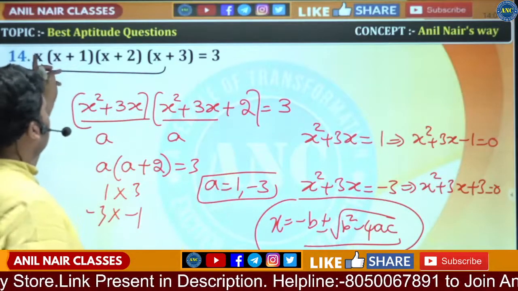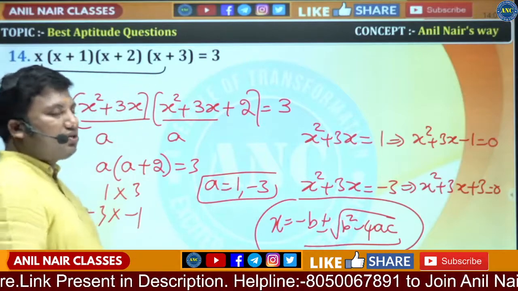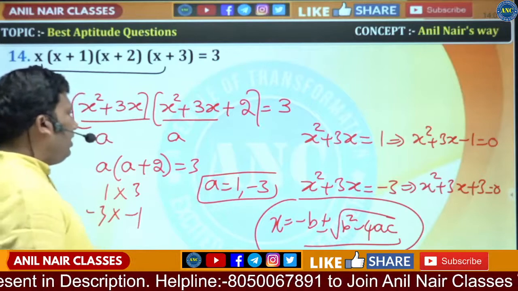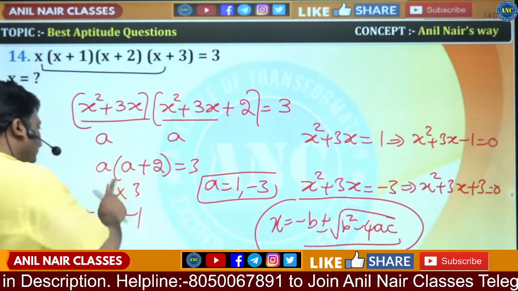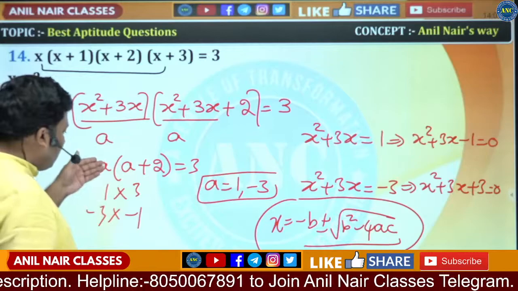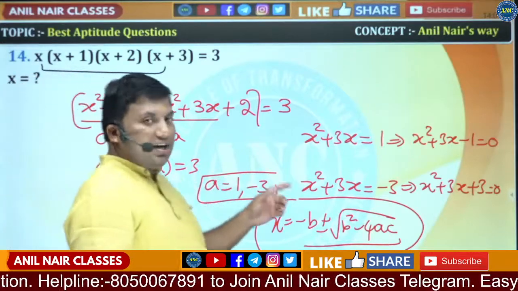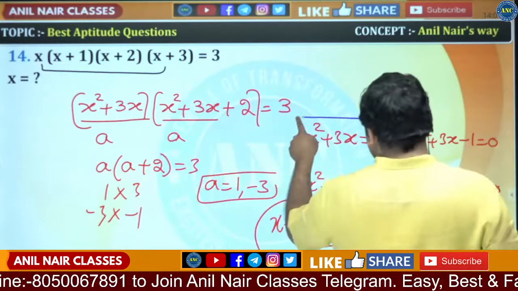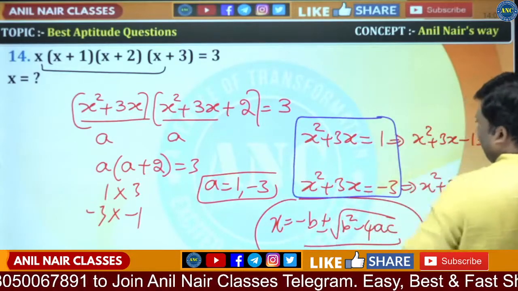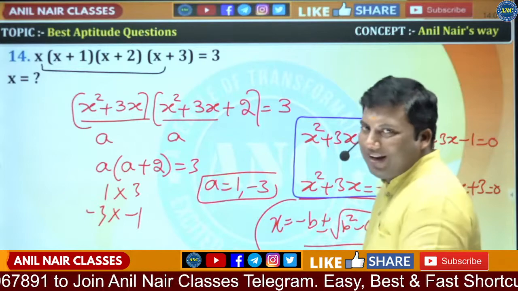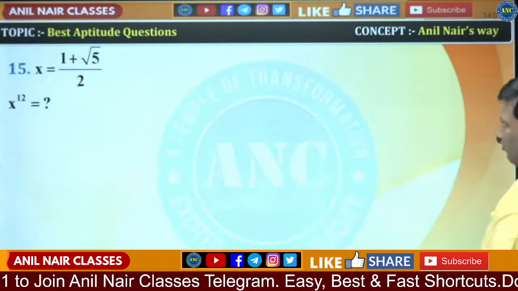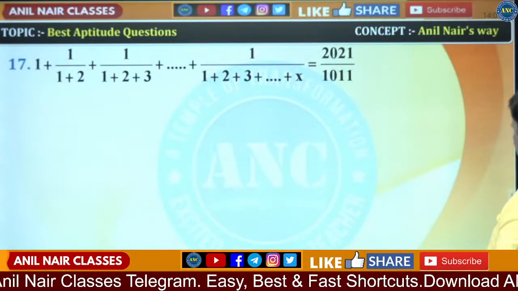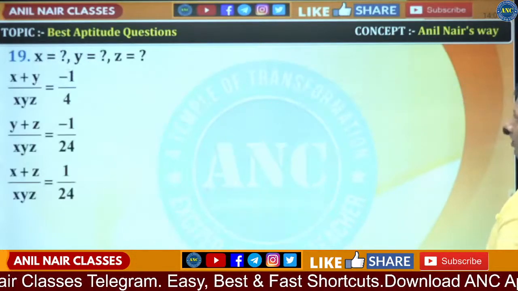The idea is x into x plus 3 is x square plus 3x. Call x square plus 3x as a. a into a plus 2 is equivalent to 3, which is 1 into 3 or minus 3 into minus 1. a can take 1 or minus 3. So x square plus 3x can be 1 or minus 3. I hope the idea is clear. These are all the questions which we will discuss in all our classes.